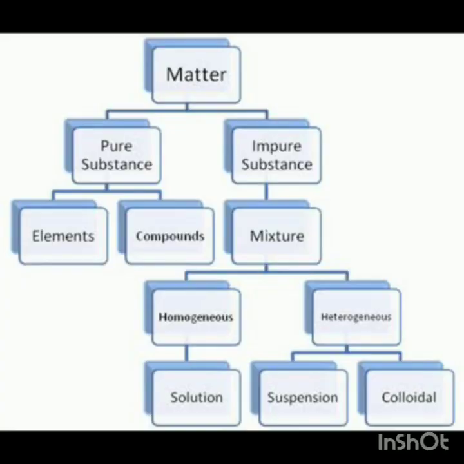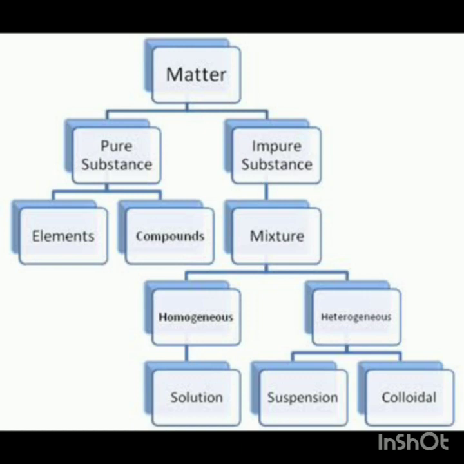Today, we will be discussing chapter number 2, that is Matter Around Us Pure. In this chapter, mainly we have discussed different categories of matter. Matter is divided into two types, pure substances and impure substances. Pure substances are those which are made up of only one kind of particles, which can be an atom or a molecule. On the other hand, impure substances contain two or more different kinds of particles. These particles again can be atoms or molecules.